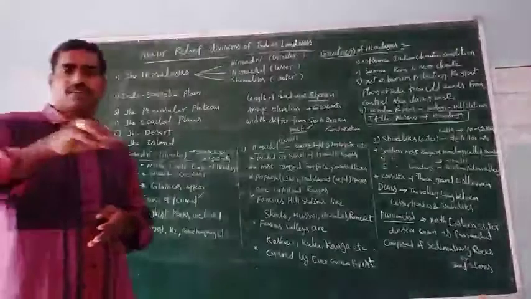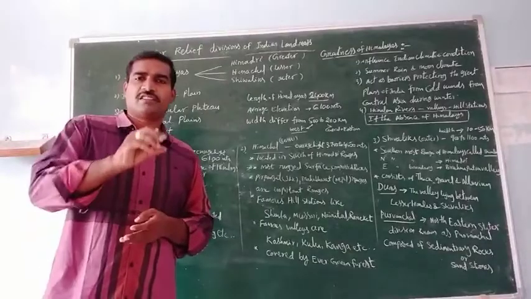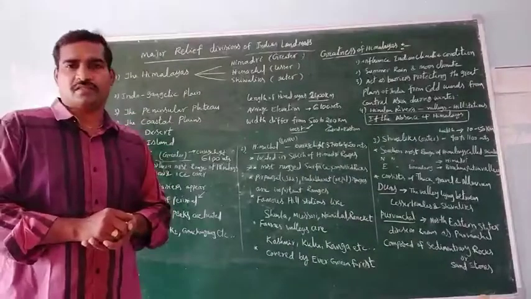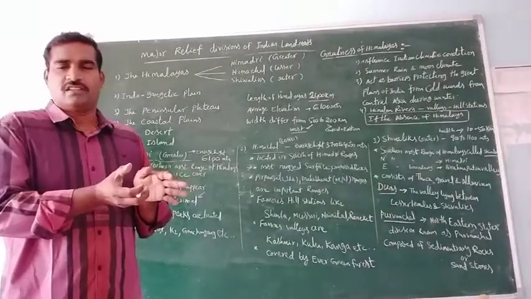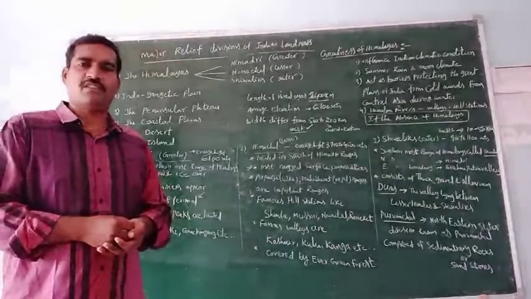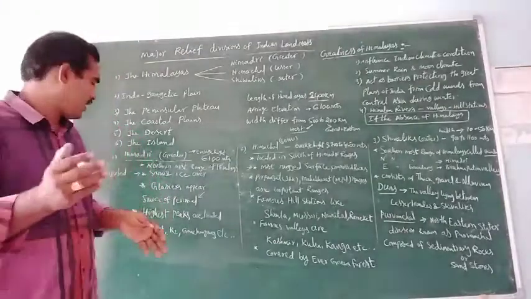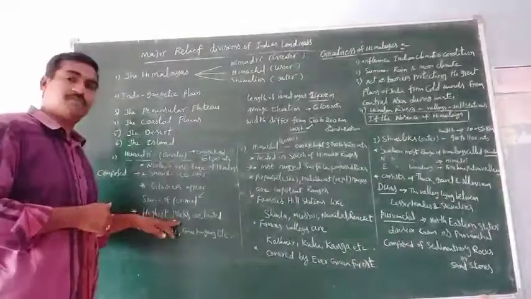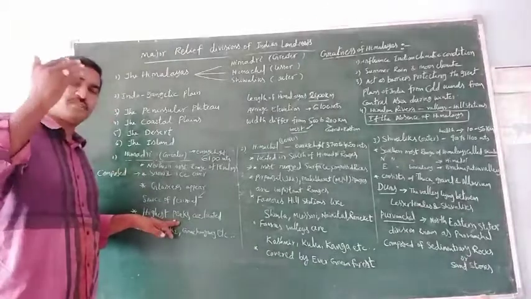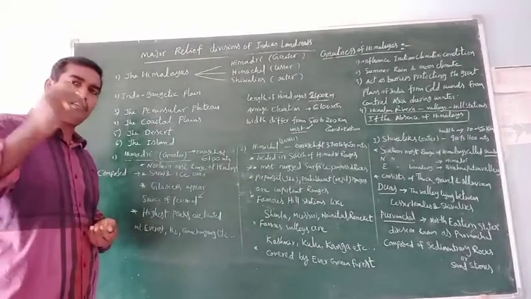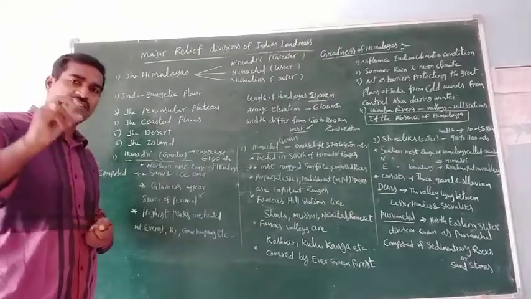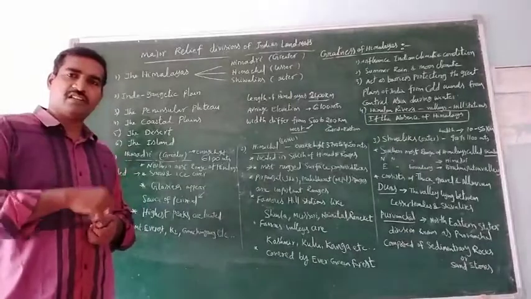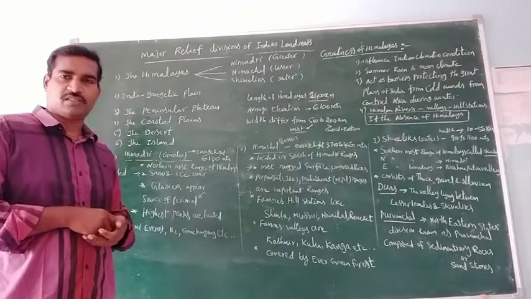What is the use of glaciers? The water of the glaciers is the main source of the perennial rivers. And next, the highest peaks are located in this region. Which is the highest peak in the world? Mount Everest. It is located in the Himadri range.